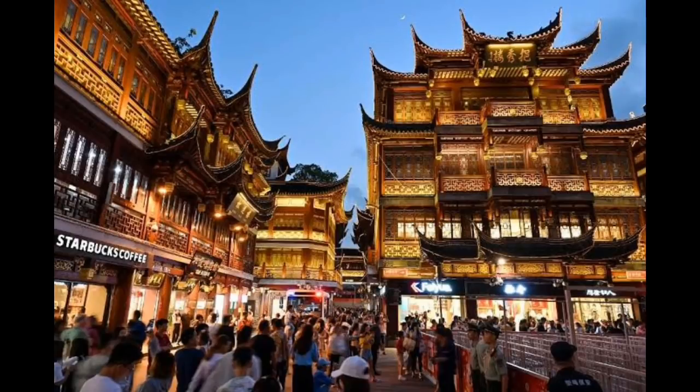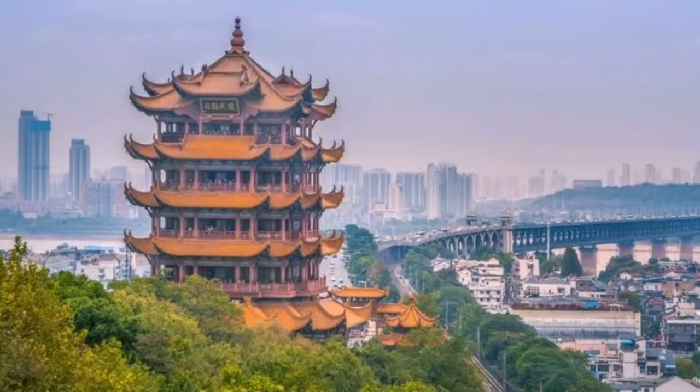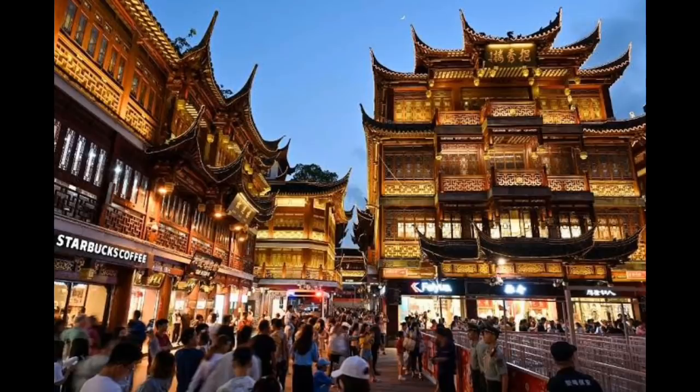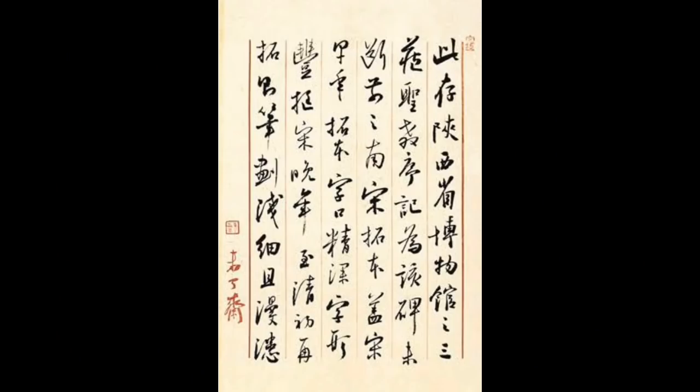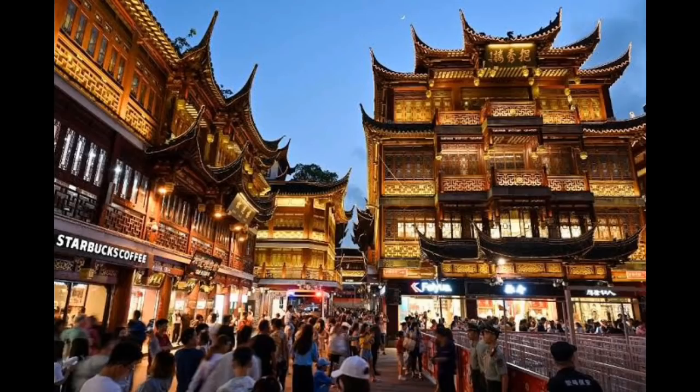China deserves everything that they have now because they worked hard for it throughout these many years. All the information has given us a solid conclusion that China has a developed system of communication, writing, and religion.